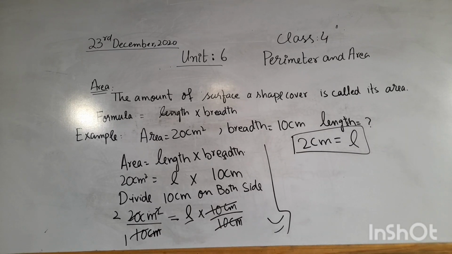Now tell me Nuruddin, what is the formula of area? Good. Formula of area is length multiplied by breadth. To find area, we multiply the length of the rectangle by the breadth. Breadth, in another word, we can say width.